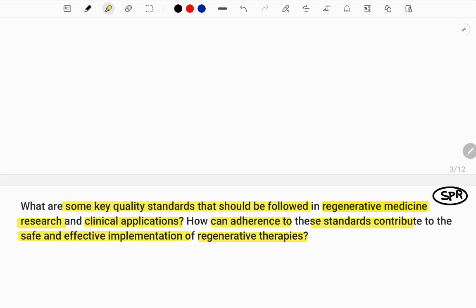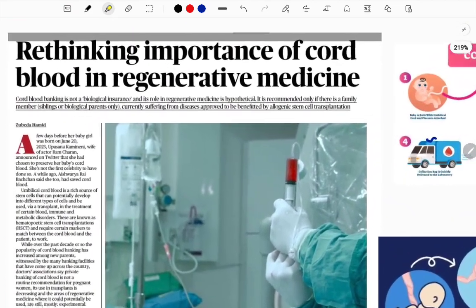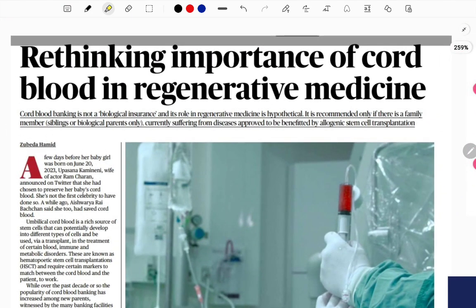First of all, why is this topic in the news? In The Hindu newspaper, it is given as an article in the science and technology section. This mains question is very important from a science and technology perspective. The article is about rethinking the importance of cord blood in regenerative medicine. So they speak about cord blood. What is this cord blood? Instead of reading the whole article, I will give you a brief outlook on what cord blood is.